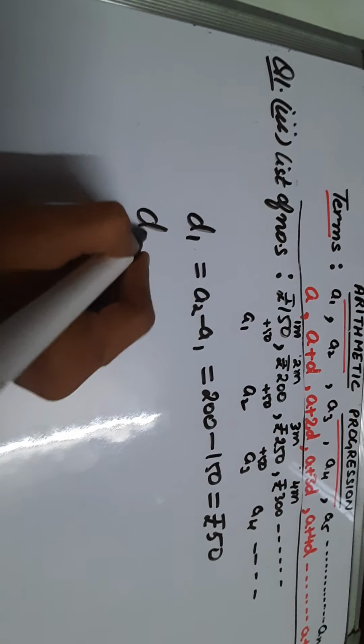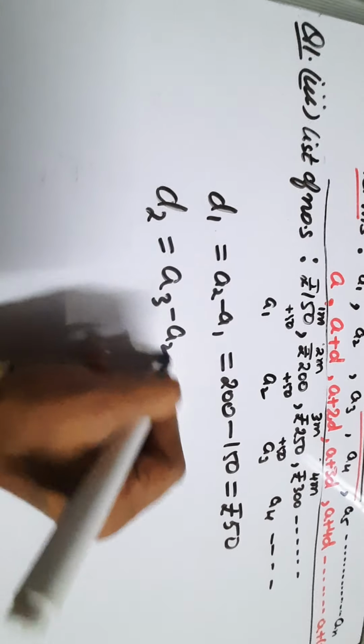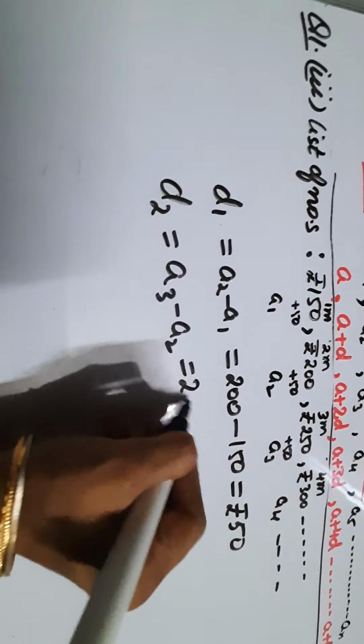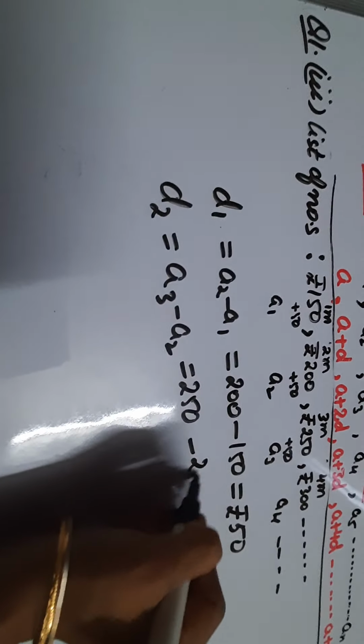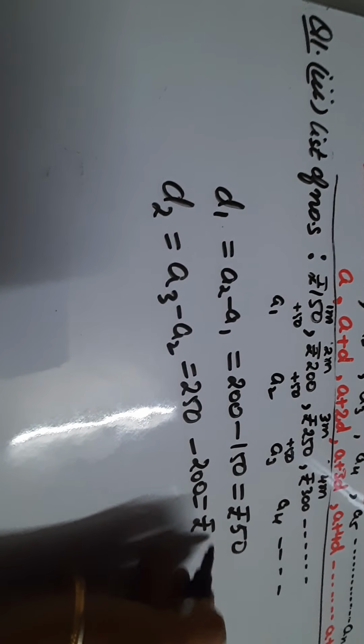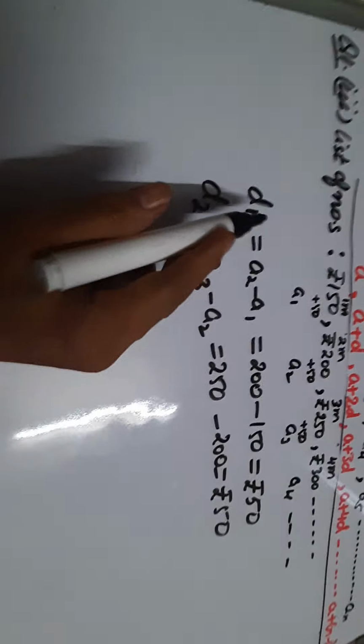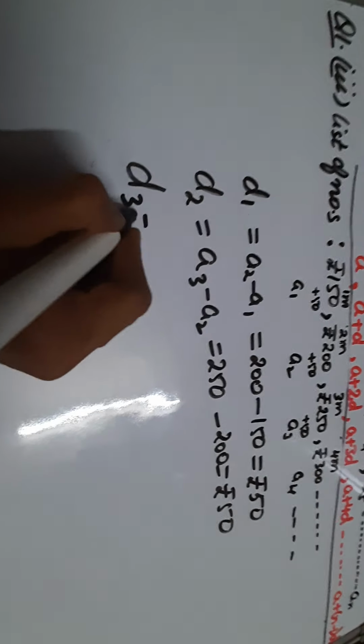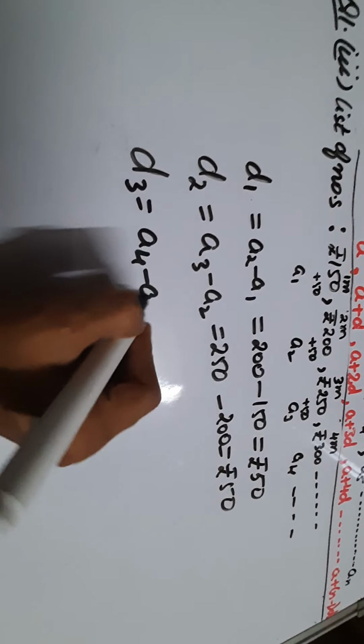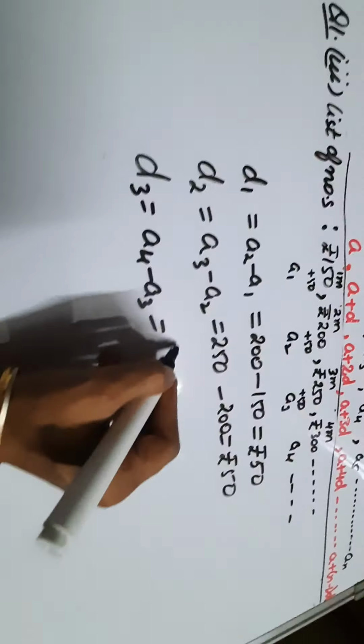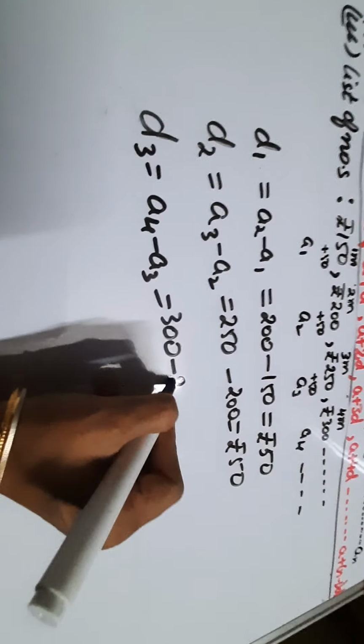Let us find out the second difference. A3 minus A2. So A3 is 250 minus 200 is equal to again rupees 50. We need to find out minimum 3 differences, dear students. So A4 minus A3, that is 300 minus 250.